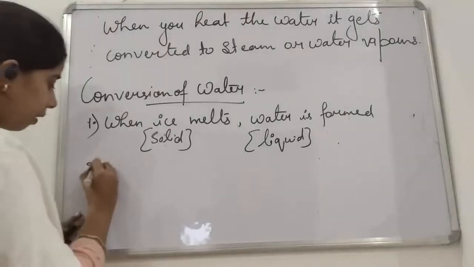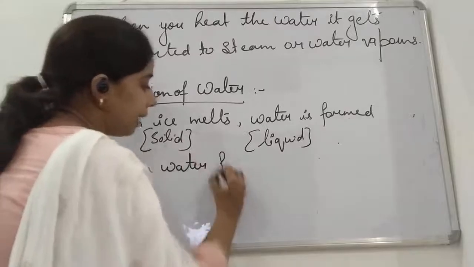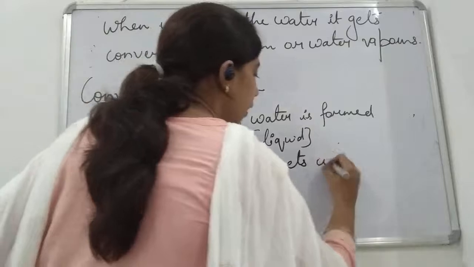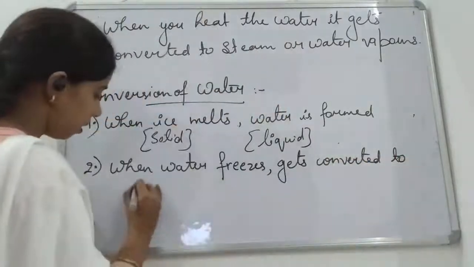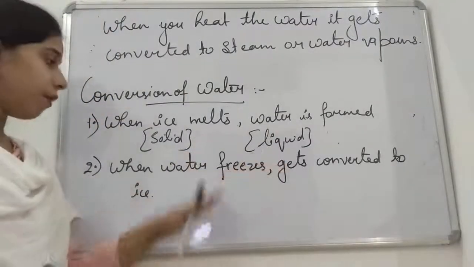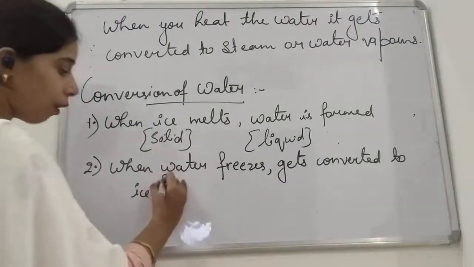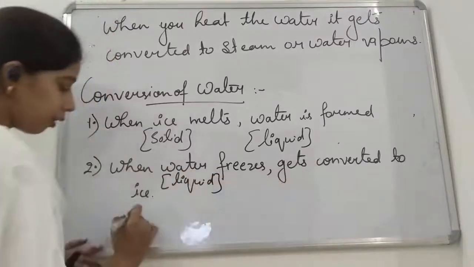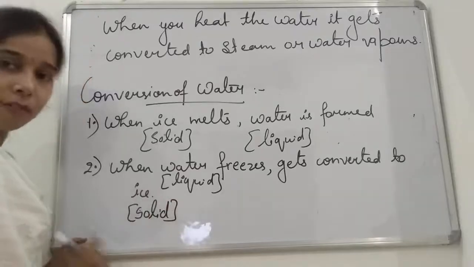Okay. Second one, when water freezes, it gets converted to ice. Okay, students. So when ice melts, water is formed. When water freezes, it gets converted into ice. So you can see here, what is water here, students? It is the liquid state and it gets converted to solid, it gets converted to ice, that is the solid form of water.